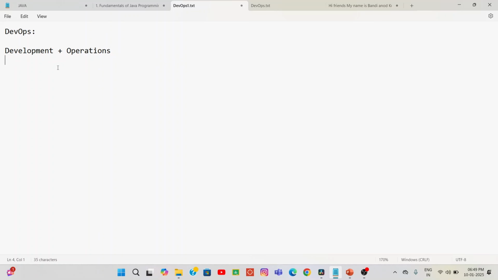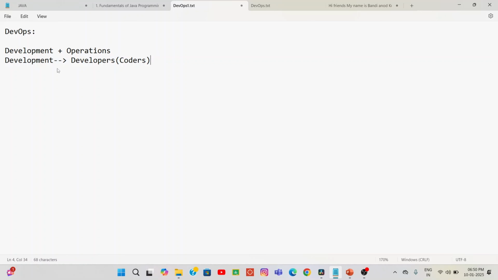Now, who is responsible for the development team and who is responsible for the operations team, I will tell you now. The development team is mainly made up of developers. Developers are those who can be called coders, those who are building software.